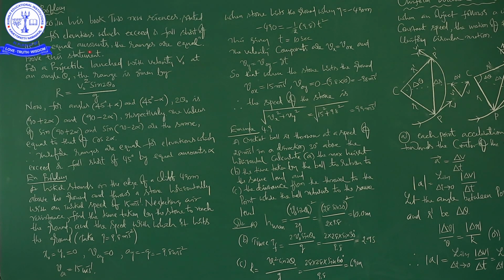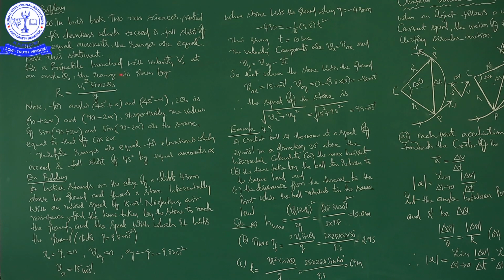See this: Galileo in his book Two New Sciences stated that for elevations which exceed or fall short of 45 degrees by equal amounts, the ranges are equal.